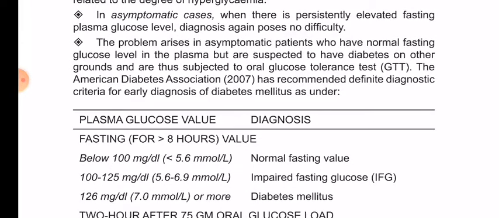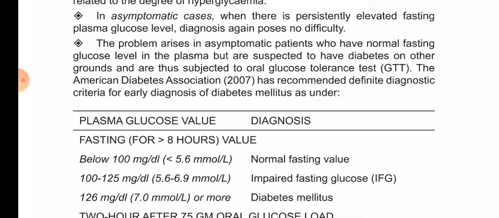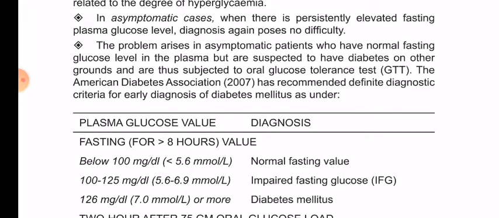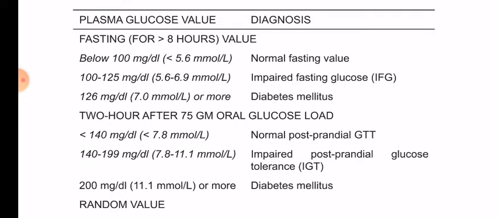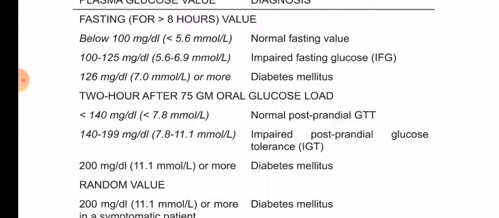The problem arises in asymptomatic patients who have normal fasting glucose level in the plasma but are suspected to have diabetes on other grounds and are thus subjected to oral glucose tolerance test. The American Diabetes Association has recommended definite diagnostic criteria for early diagnosis of diabetes mellitus as under: plasma glucose values and the diagnosis. Fasting for more than 8 hours: below 100 mg per deciliter, normal fasting value; 100 to 125, impaired fasting glucose; 126 and above, diabetes mellitus.